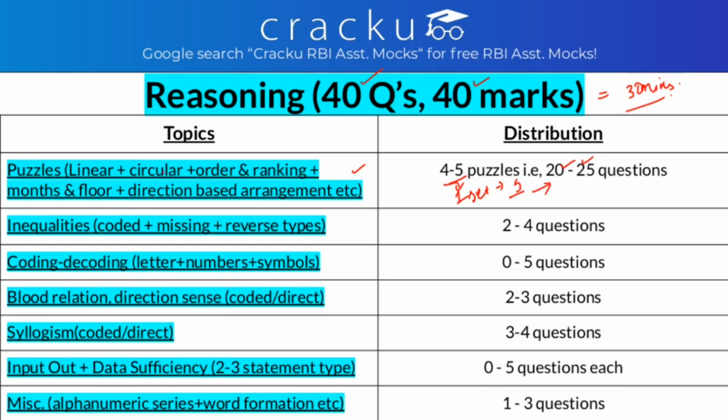What type of puzzle? It can be linear, circular, order and ranking type, month based, floor based, direction based and other arrangement puzzles. The level of puzzle is moderate, maximum it's moderate type.